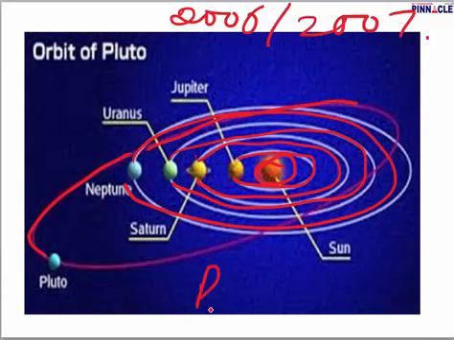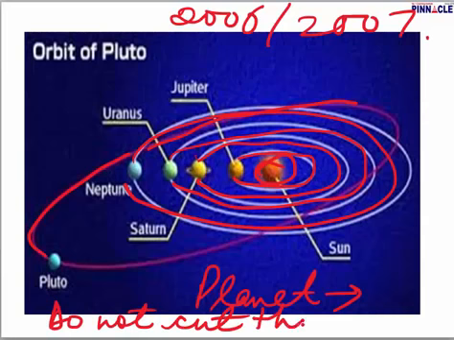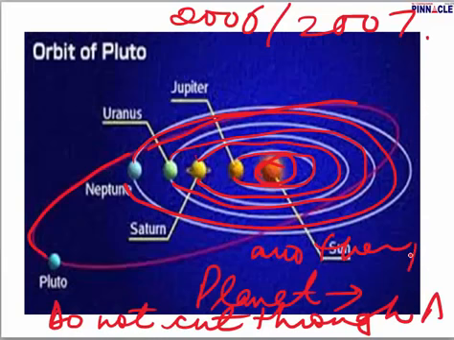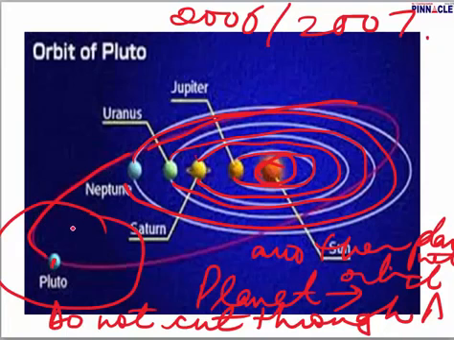So to be considered a planet, it is very important that one does not cut through another planet's orbit. Extremely important. And Pluto was not doing this. So that is also one reason why Pluto was de-recognized. Next, if any planet is being considered to be a planet, then a body of similar size should not be found in its neighborhood. It should be unique and different from others. That was also not the case with Pluto.